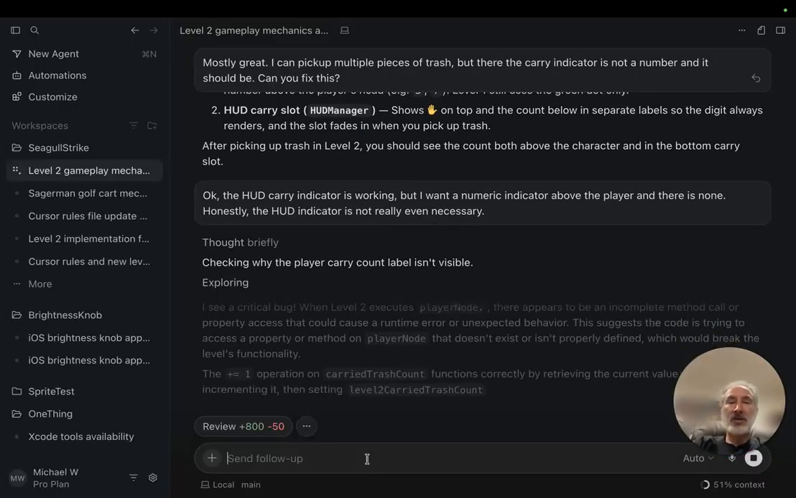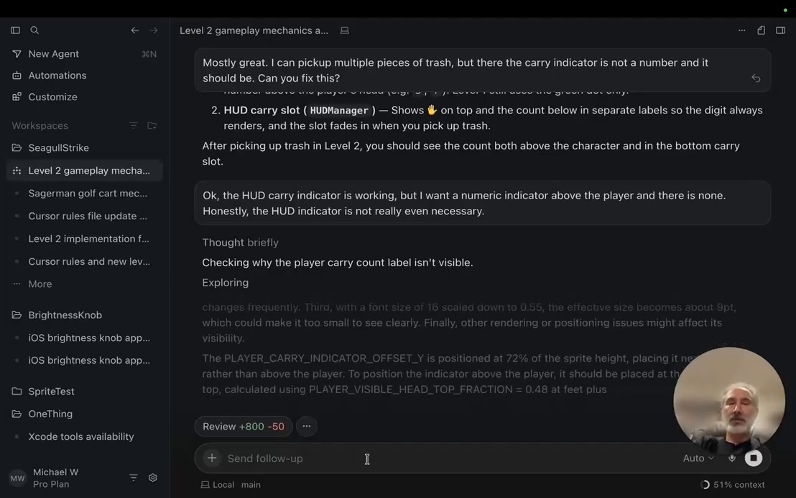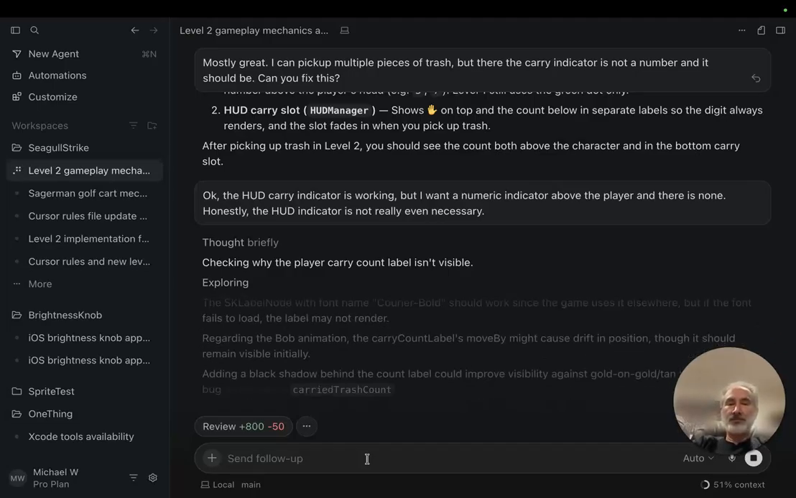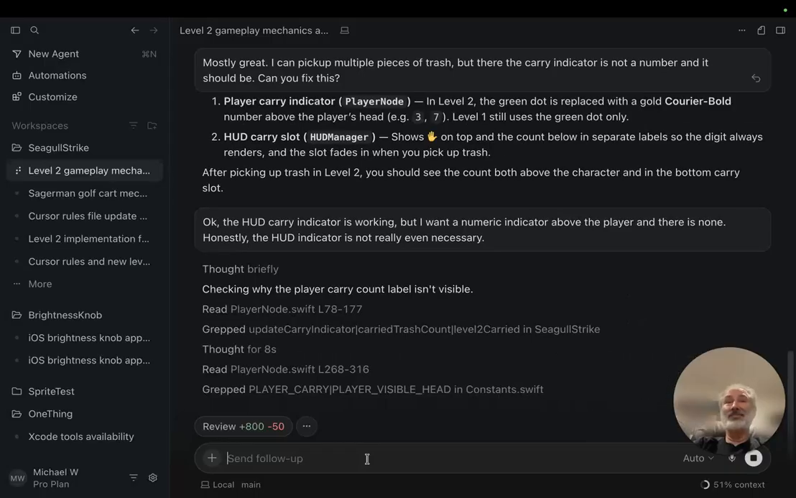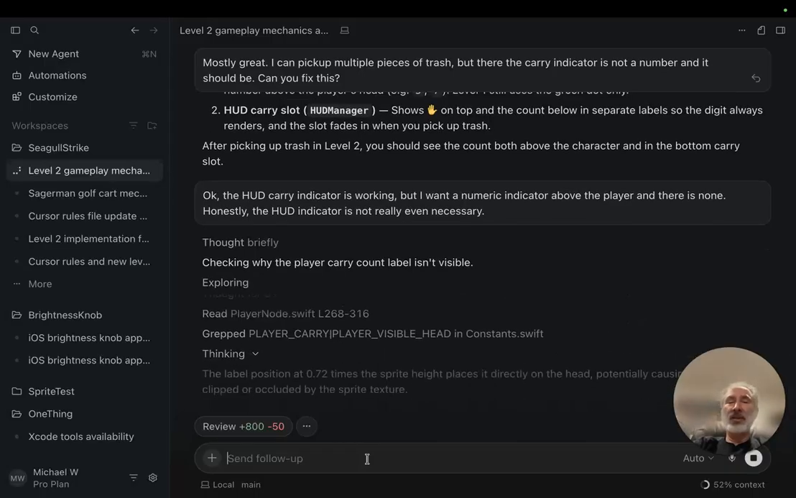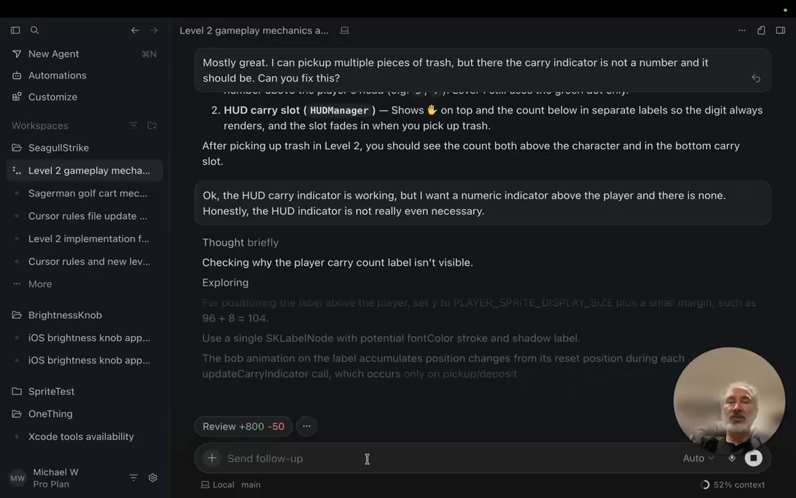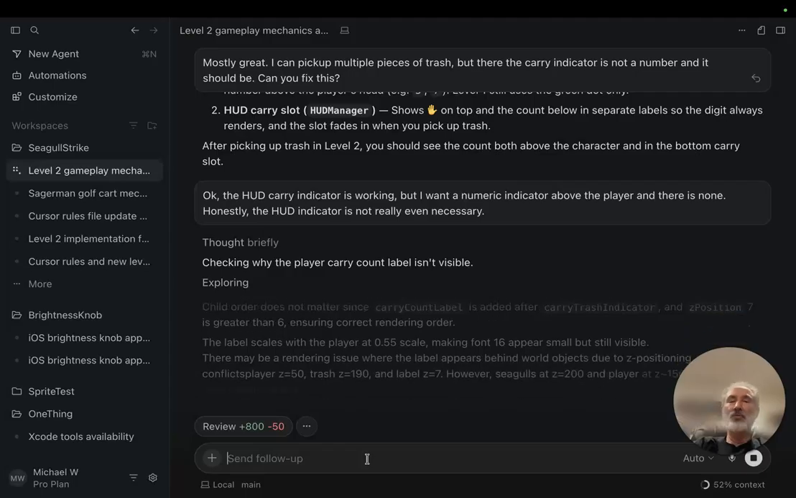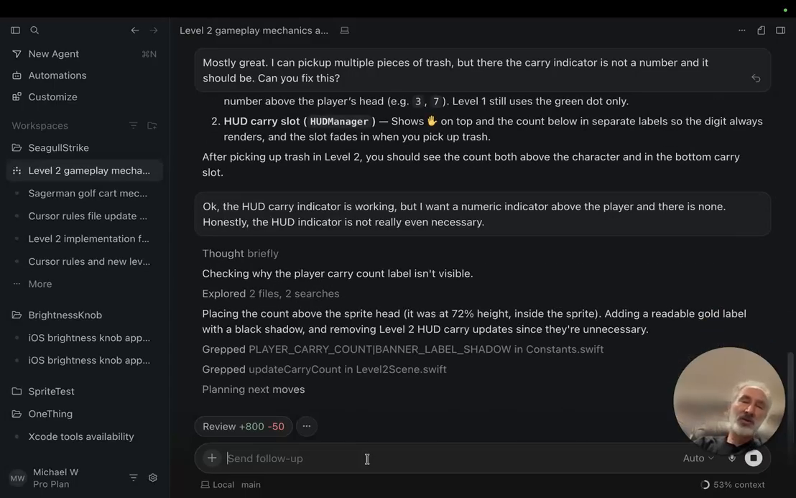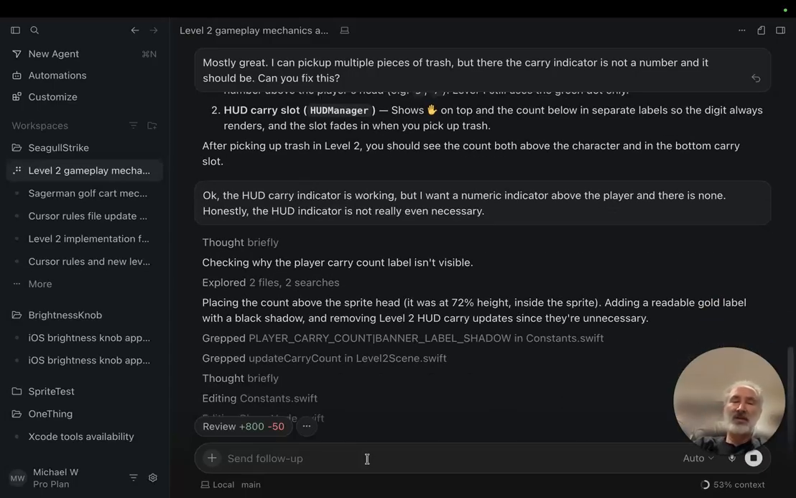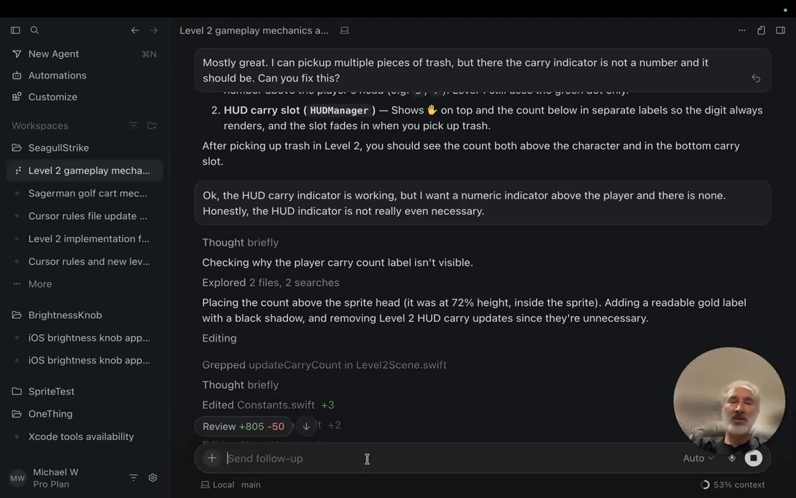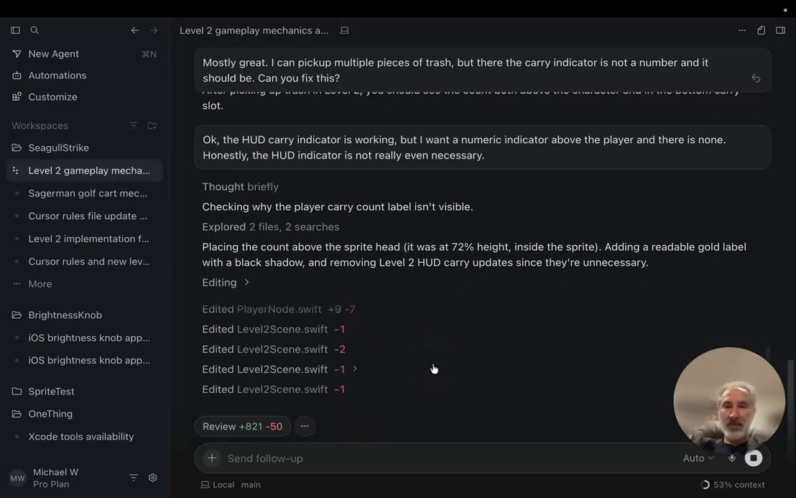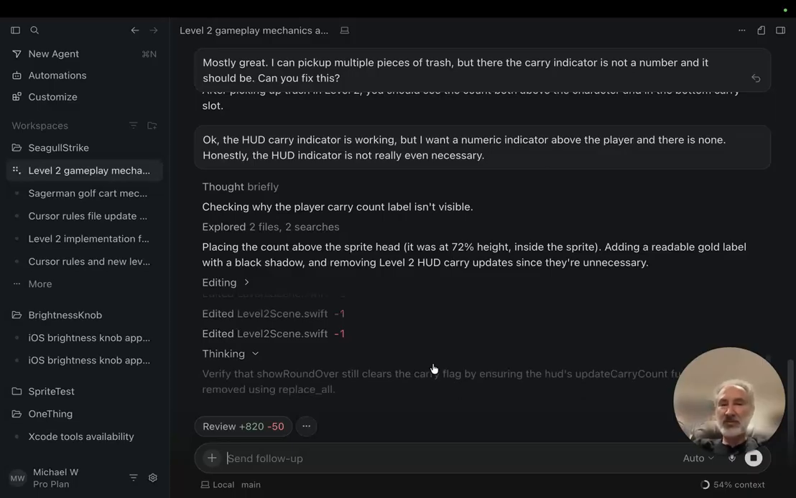Checking why the player carry count label isn't visible. I tell you, I just love this. This is absolutely the best. I've written a lot of code in my life, and usually it's me that is struggling to nail down these details and figure out what went wrong in the code and where I have to make the updates. And I forget about making changes in all the places that need to be changed. It's so much better to have this done this way. Okay, now he's placing the count above the sprite head.